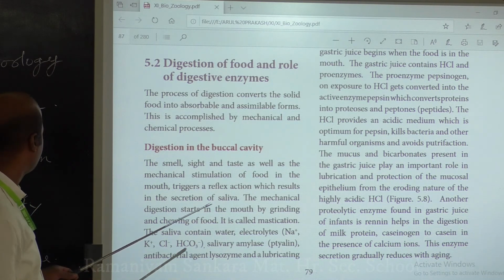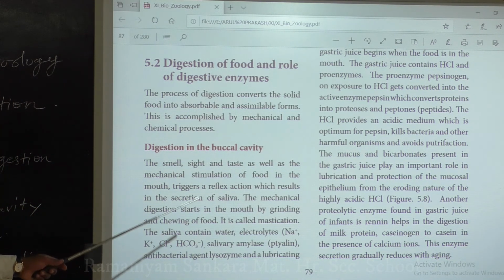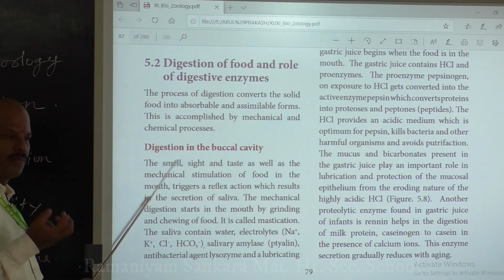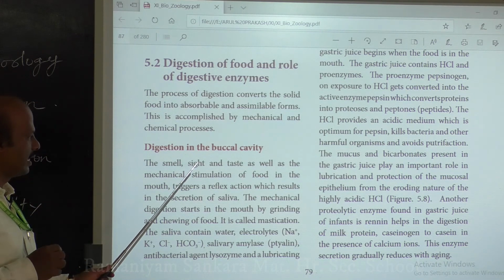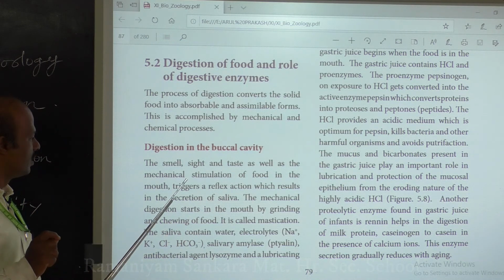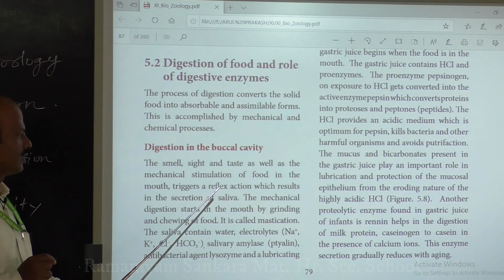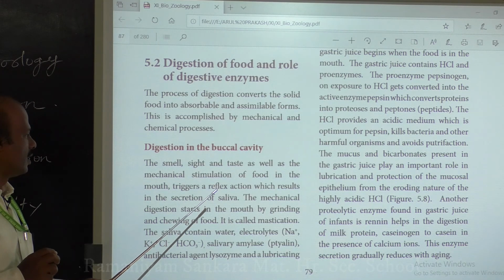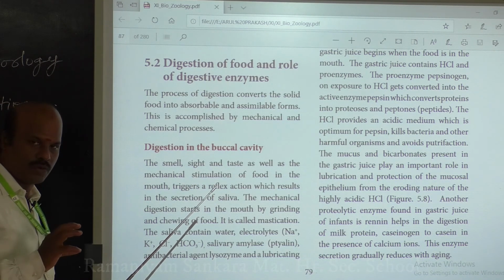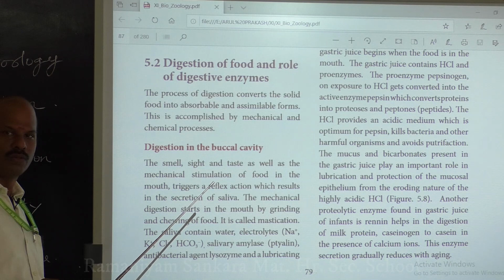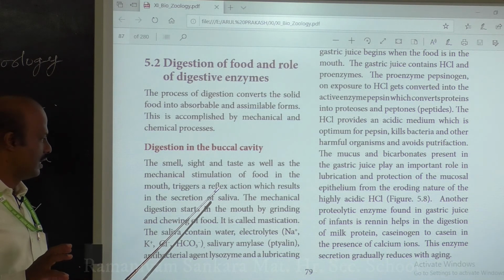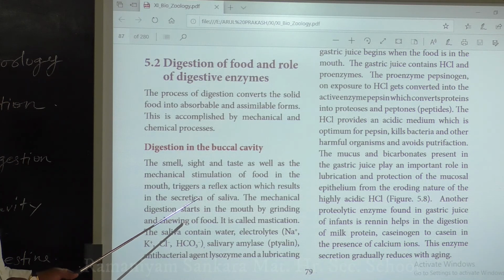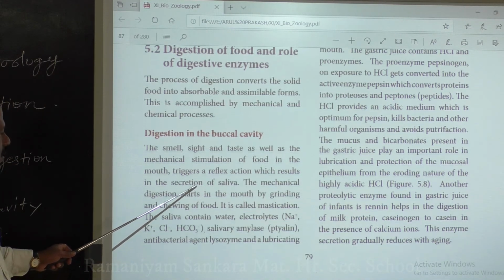First we will discuss digestion in the buccal cavity. When you take food into your mouth, the smell, sight, and taste of the food stimulate a reflex action in the mouth. Because of this reflex action, as well as the mechanical presence of food in the mouth, secretions called salivary secretions are produced.